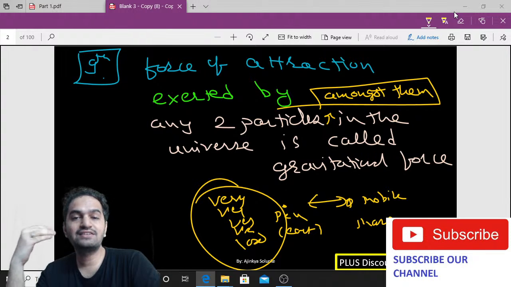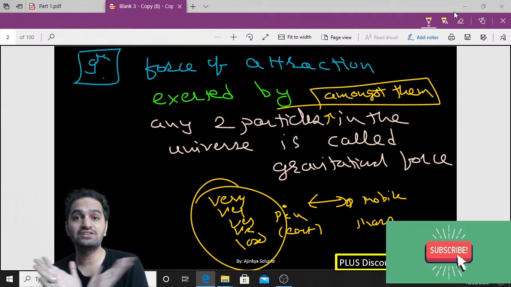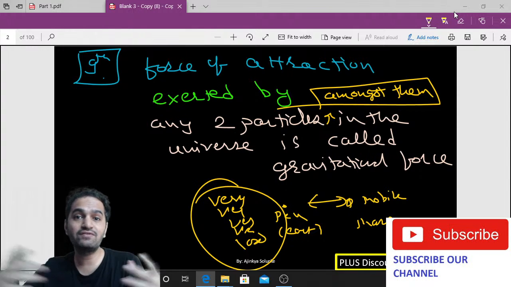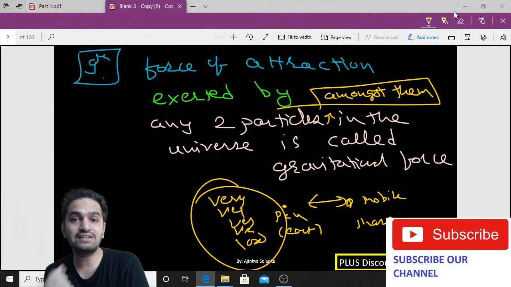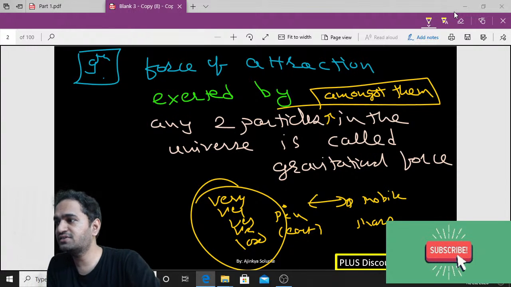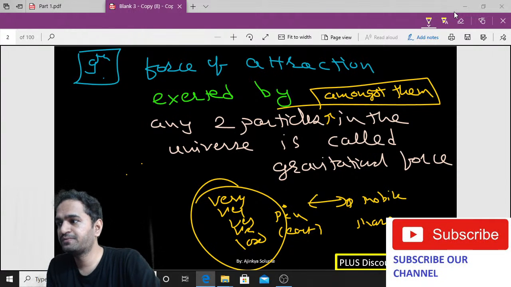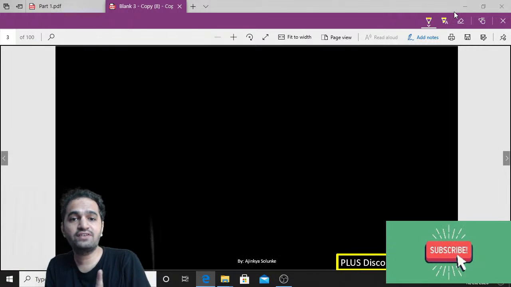remember this, that the force is very low, and because of that not every two particles get attracted to each other. Even though at a larger distance every particle is attracting everybody, they don't get attracted only because of the reason that the force of attraction is very low. That is the main reason. Are you understanding this? That is the first point. Okay, now first definition, have you understood?